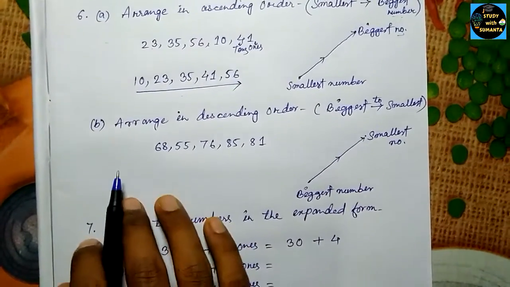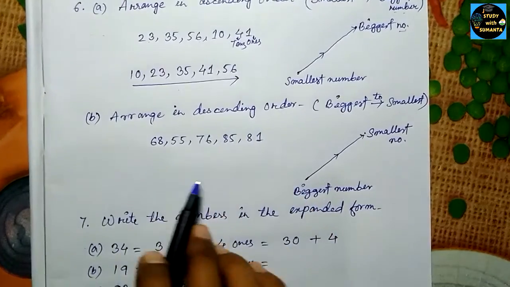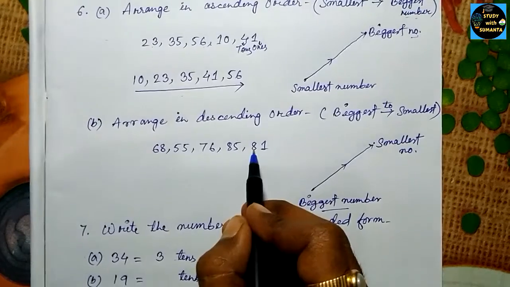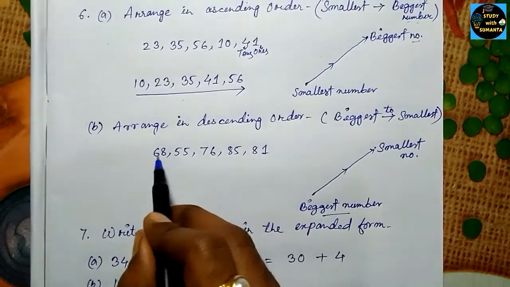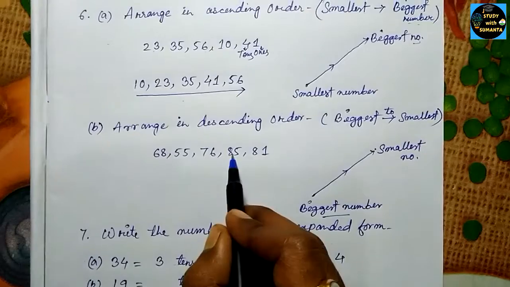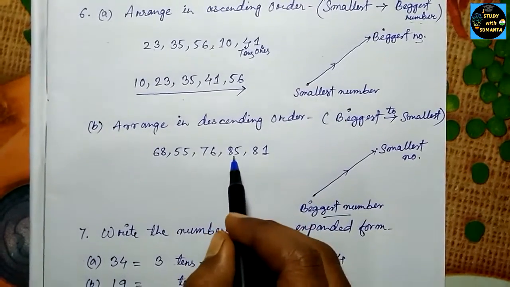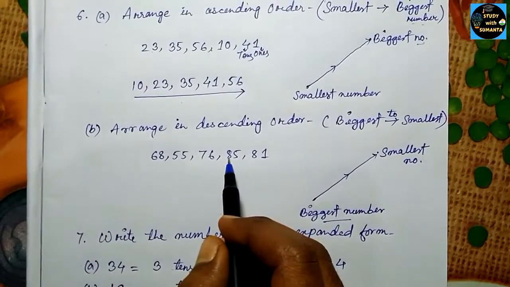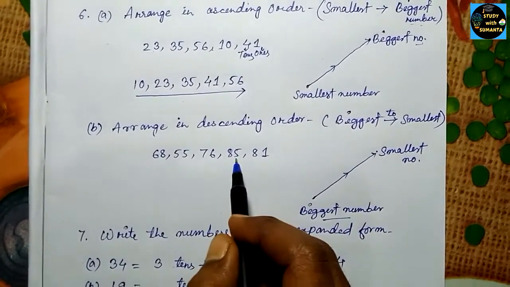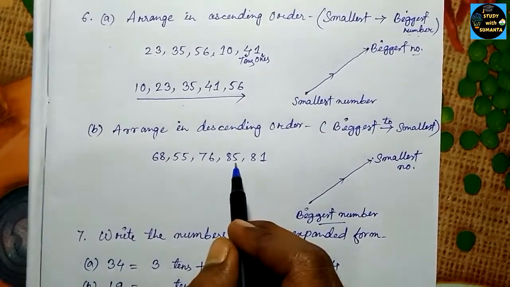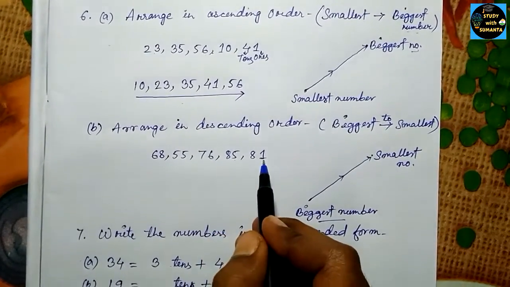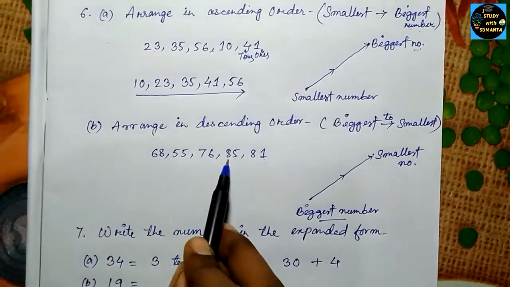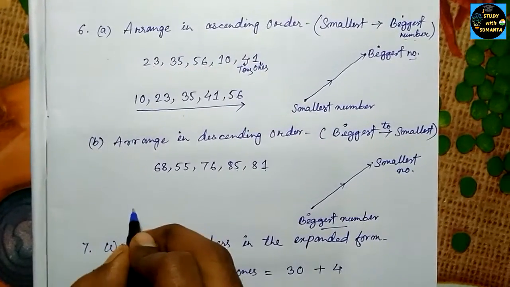First we have to do descending order, so we have to start from the biggest number. You can see in the 10th place we have 8, then 7, 6. So 8 will be the highest. Then we have two numbers that have 8 in the 10th place. So now you have to see the value of the 1 place. Here we have 5 and here 1. So the biggest will be 5. So 85 is the biggest number. We have to start from 85.